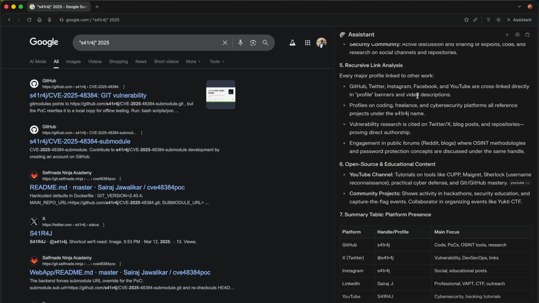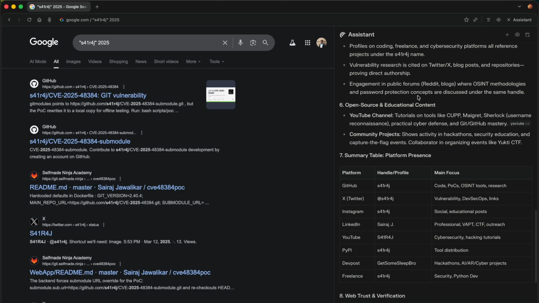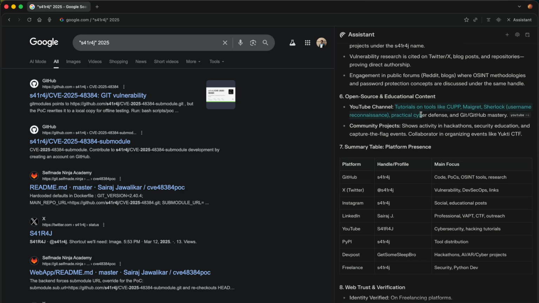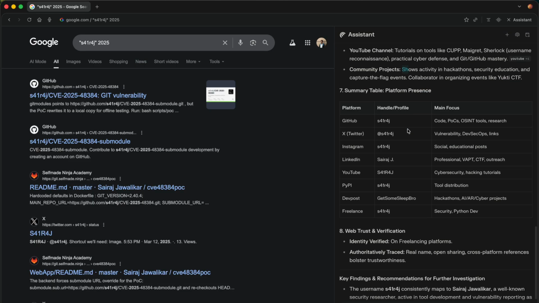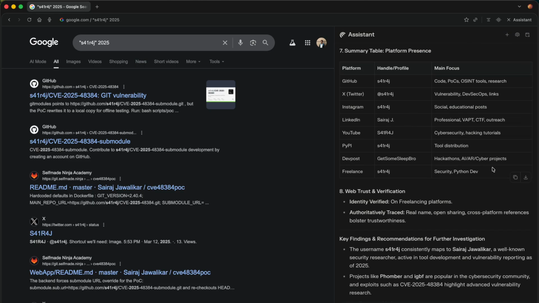That's the important point. From my experience, whenever you put in recursive profile search, that gives you the results. So that's a vital part you should focus on if you're doing your AI-based OSINT research. Don't forget to put that. It found my YouTube tutorials as well. Cool. And then it found my profiles, and that's pretty impressive. It found my other profile as well, which is just for college use and non-professional use.